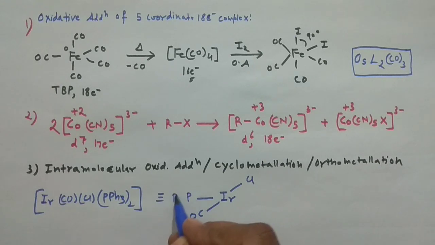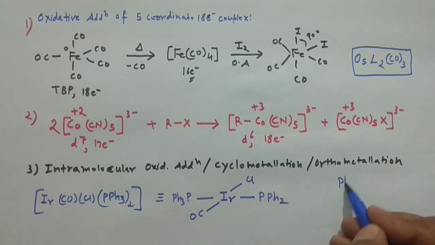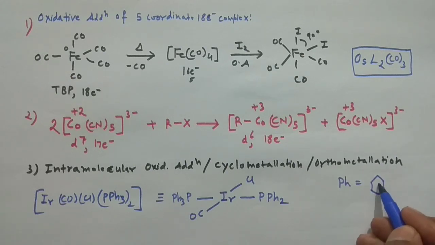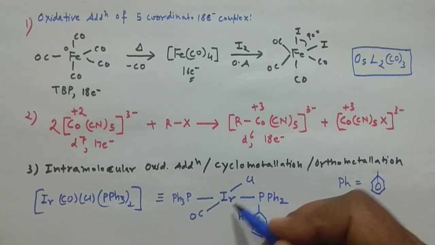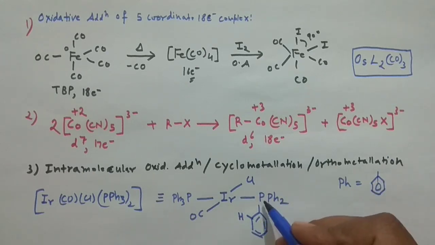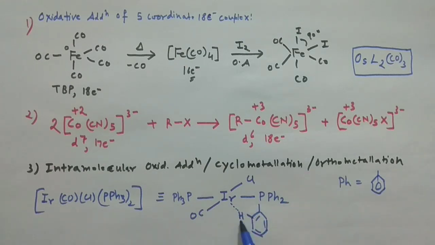And say this is your PPh3, triphenyl phosphine, and another triphenyl phosphine you are having, P, and I am writing PPh2. You know the Ph stands for this benzene, this phenyl, okay. Next, actually phenyl I am writing in that manner. Okay guys, just like that. And you know this, at this ortho position you are having the hydrogen. So what happens actually, the electron rich metal, right, and this hydrogen which is ortho in this particular position, they actually interact. So agostic interaction takes place between this iridium metal and the hydrogen.